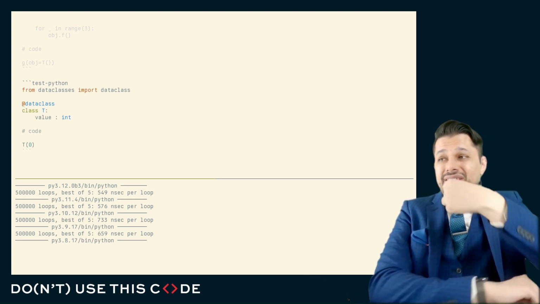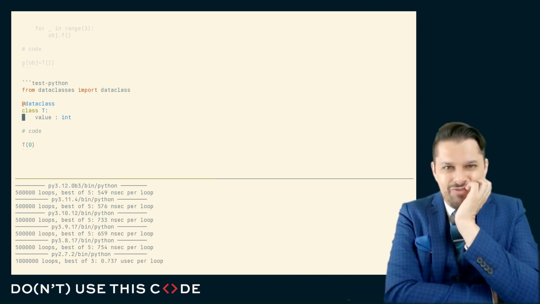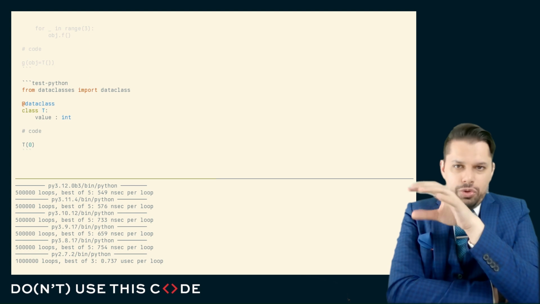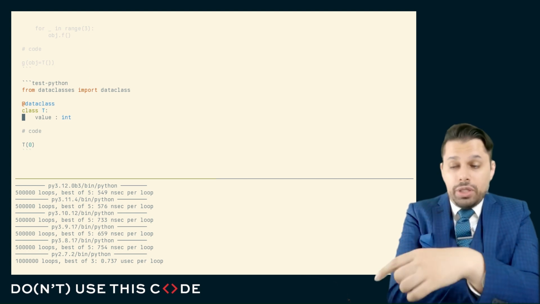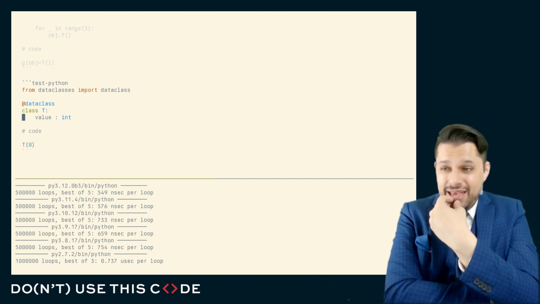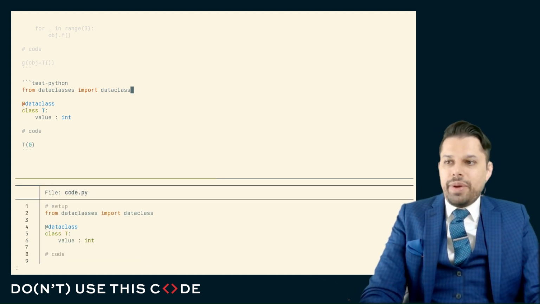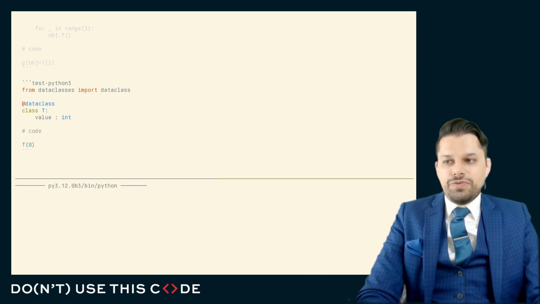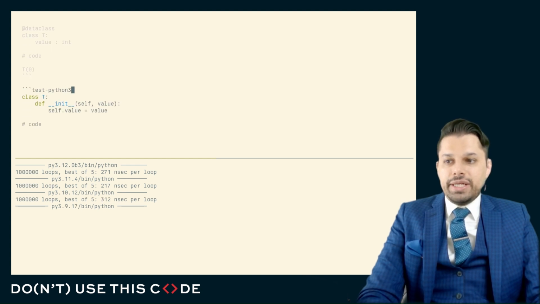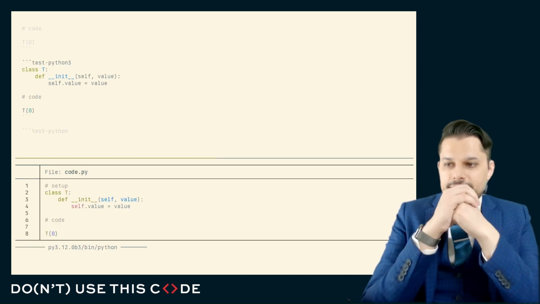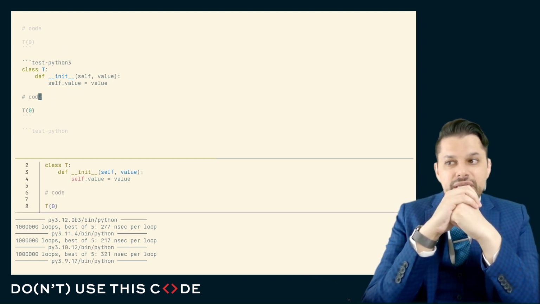One thing you might be curious about is this data class. There was an init there, and I haven't written an init in ages. I use data classes every time I want to create a simple holder with maybe one or two methods. Is this data class a performance degradation or not? Well, here we're creating a simple data class and initializing it, and we'll test how fast we can initialize a data class. And we should probably only do this in Python 3, because the data class doesn't exist in previous versions of Python. Here, we can see it takes 271 nanoseconds to initialize our data class. And here, this is initializing just our regular class, 277 nanoseconds. Doesn't seem to be a significant difference in the initialization.